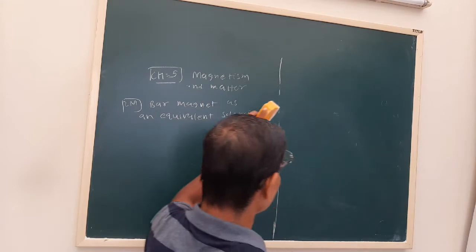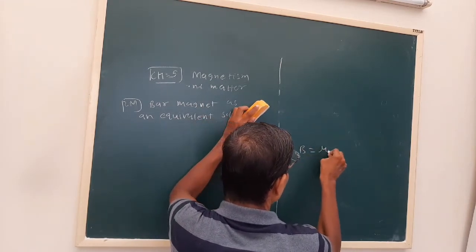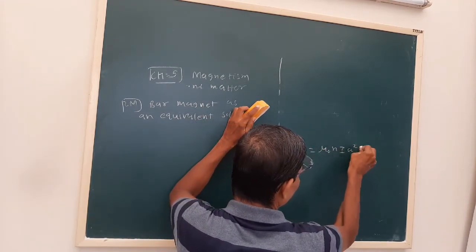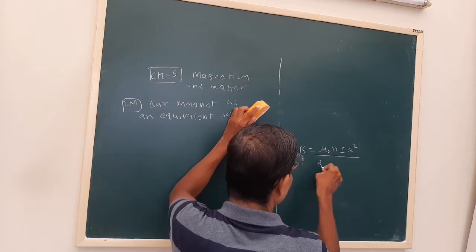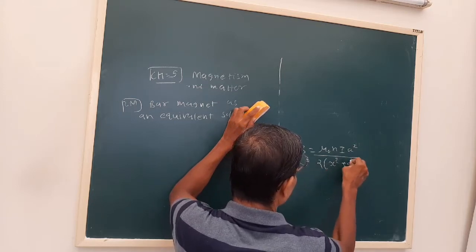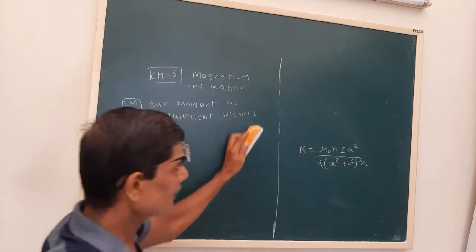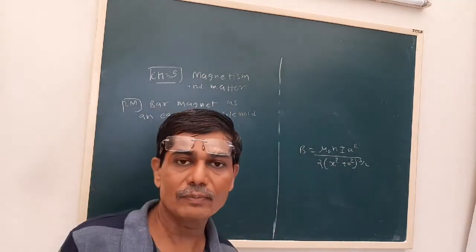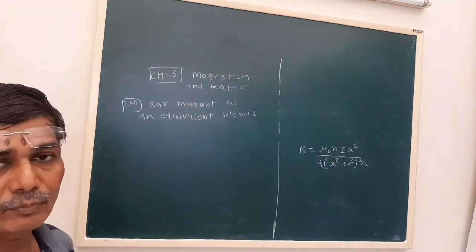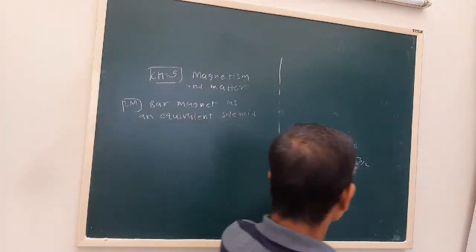What was the formula there? B is equal to mu naught I a square, where a is the radius, divided by 2 into (x square plus a square) raised to 3 by 2. This is the formula of the magnetic field at any point on the axis of a circular ring.